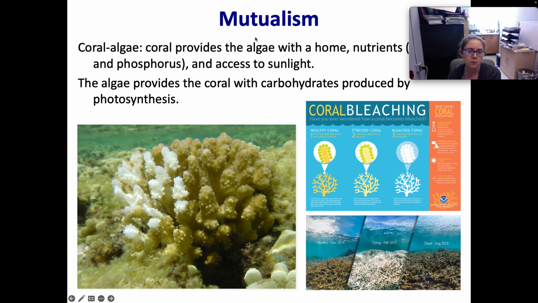Here's an example of a mutualism. A coral is actually a mutualism. There is the coral animal that builds the structure of the coral reef. And there are algae that live inside the coral. And the coral provides the algae with nutrients and access to sunlight, whereas the algae provides the coral with sugars, carbohydrates produced by photosynthesis. Sometimes this mutualism gets disrupted.